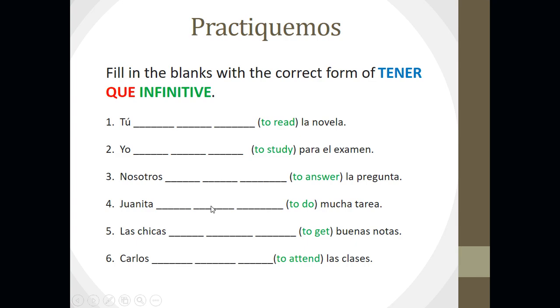Practiquemos. Let's practice. We're going to fill in the blanks with the correct form of tener, que, infinitive. All right, so let's do the first one together. It gives us tú, okay? We know the tú form of tener is tienes. We know the second blank will be filled with the word que. And finally, we need to put the verb infinitive to finish it up to say what this person has to do. All right, so tú tienes que leer la novela means you have to read the novel. Okay, pause the video, fill in 2 through 6, and then we'll review our answers.